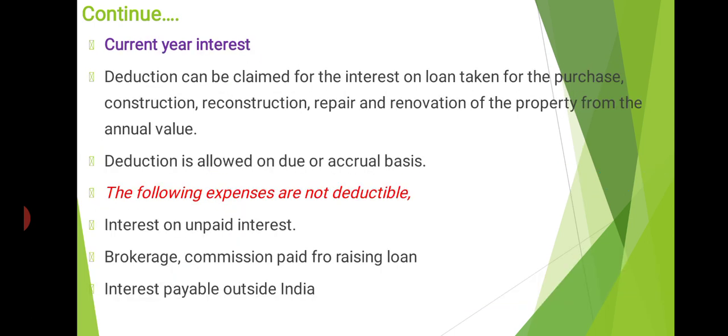Current year interest is very simple. Deduction can be claimed for the interest on loan taken for the purchase, construction, reconstruction, repair and renovation of the property from the annual value. Deduction is allowed only on due or accrual basis. But the following are not deductible: interest on unpaid interest, brokerage or commission for raising this loan, and interest payable outside India. These three things you have to bear in mind; they cannot be claimed as deductions. We can claim current year deductions. How much we have paid as interest on the loan during the current period can be claimed as deduction. That is current year interest.